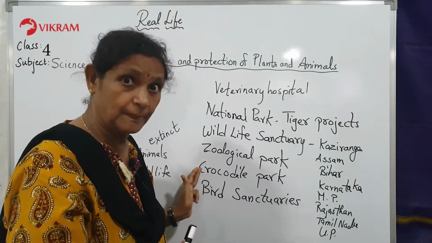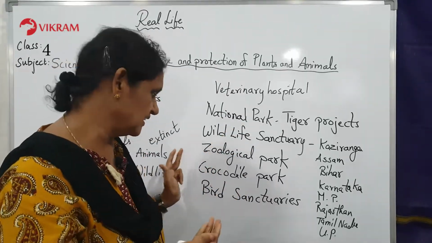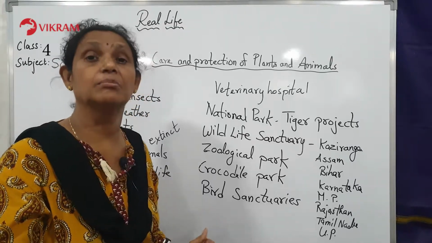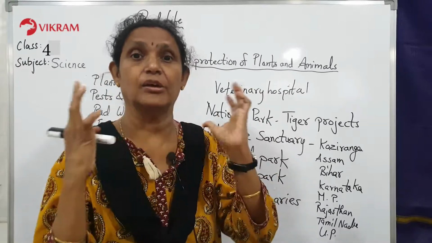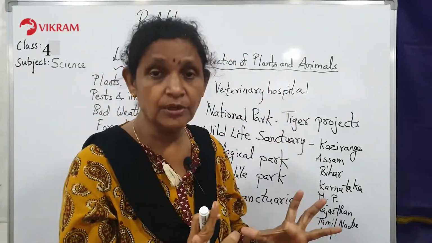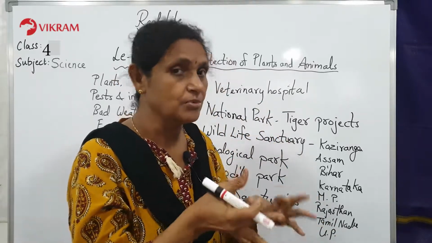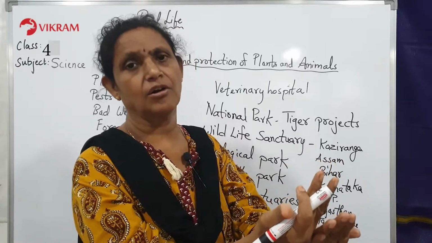Then you have crocodile parks, where near the river a lot of crocodiles will be there. You can go and see them. And there are bird sanctuaries, where even the birds, everything will be protected. But all this is done in a natural environment. A whole jungle area, forest area is taken into account. Whatever animals and birds are living there, outside you will see a very big fence surrounding that area.